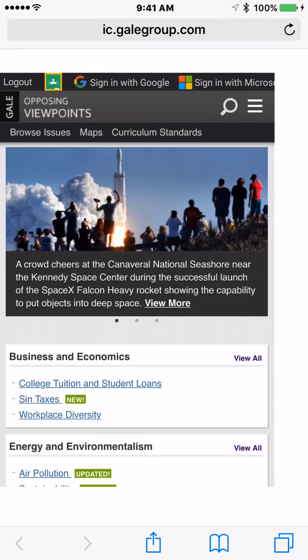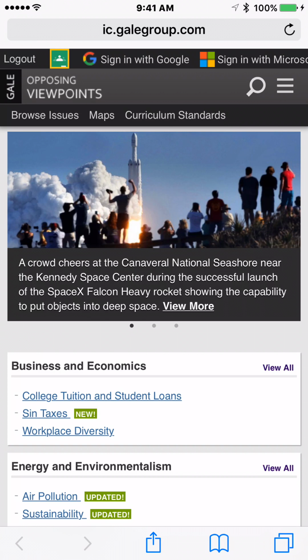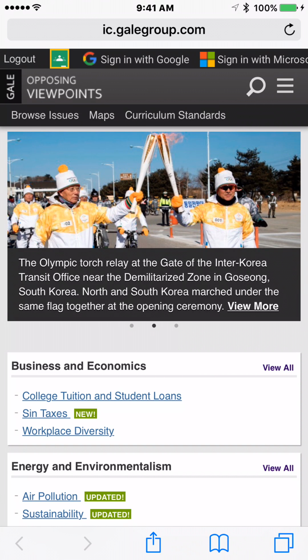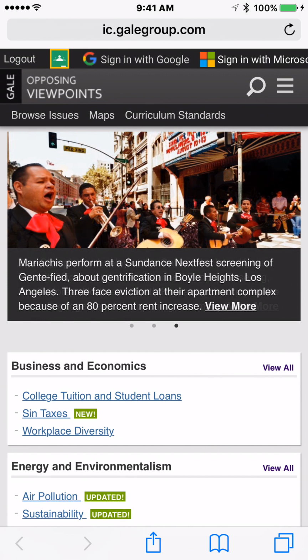Alright, once you're here, before you start rocking out and searching, take a look up top here. It says, well, sign in with Google or sign in with Microsoft. Let's go ahead and sign in with Microsoft because you'll be able to use your SISD credentials. It's going to tailor your experience to you and link you up to your cloud storage and all that stuff. So I'm going to click sign in with Microsoft here.